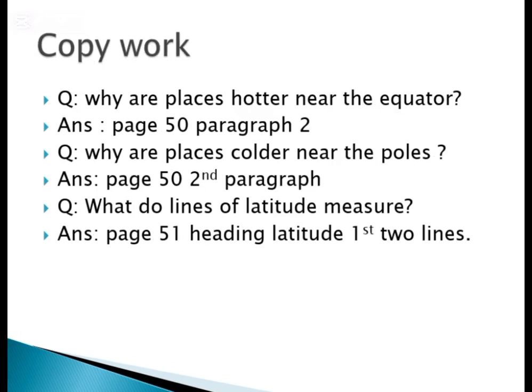Here are question answers for your copywork. The first question is, why are places hotter near the equator? The answer to this question you will get on page number 50 in paragraph number 2. You have to read the paragraph and take out the answer to this question. And the second question is, why are places colder near the poles? The answer to this question is also on page number 50, second paragraph. And the third question is, what do lines of latitude measure? The answer to this question is on page number 51, under the heading latitude, in the first two lines. You have to do it in your notebook.